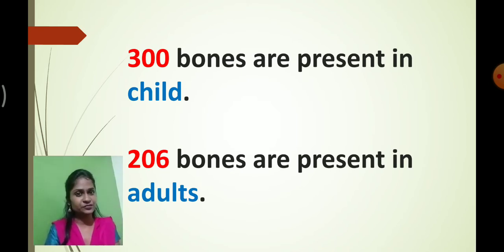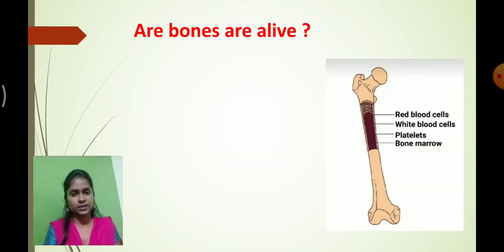So these are the differences present in the bones. Have you ever thought that this many bones would be present inside our body? No, nobody has thought about it, right? So these are the number of bones present inside our body. Got it? And one more thing: are bones alive? That is my question here. Have you ever thought whether bones are alive or not?